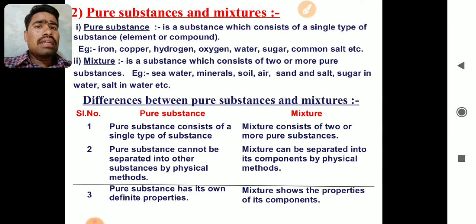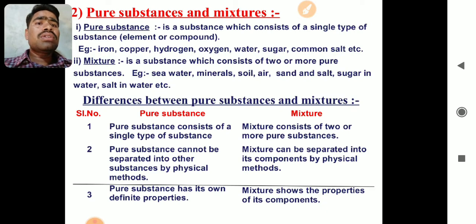Now according to Dalton, if we look at the difference between pure substances and mixtures, pure substances are substances that consist of a single type of substance. For example, iron, copper, hydrogen, oxygen, water, sugar, common salt are all pure substances. They have the same type of molecules in them. In all these examples, the atoms or molecules are similar.